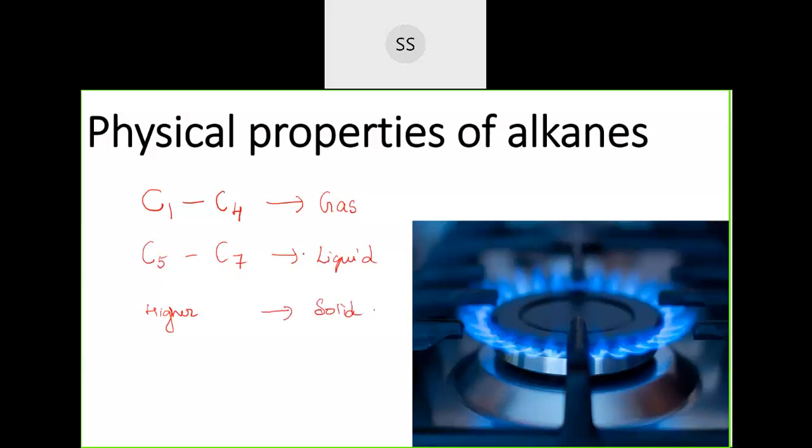So that is one property, how they look, the physical state. So 1 to 4 carbons are just gases. You have known methane, ethane. Ethene is evolved from the fruits during the ripening of the fruits. Then we have 5 to 7 carbons, which come in the liquid state, and higher ones are in the solid state. So methane, ethane, propane, butane, most of these are in the gaseous state. Then after that they come in the liquid state, then the higher ones in the solid.